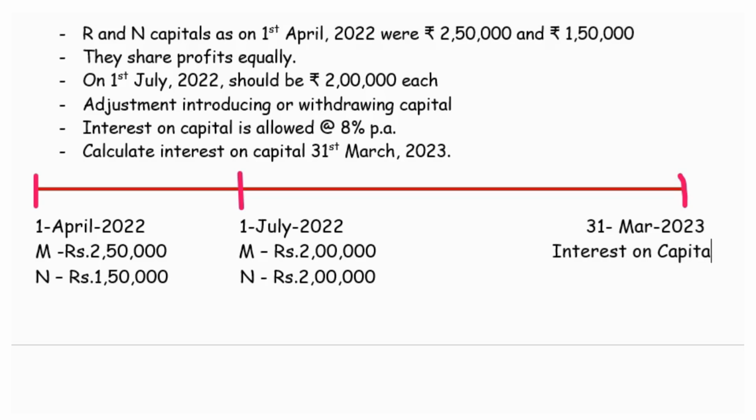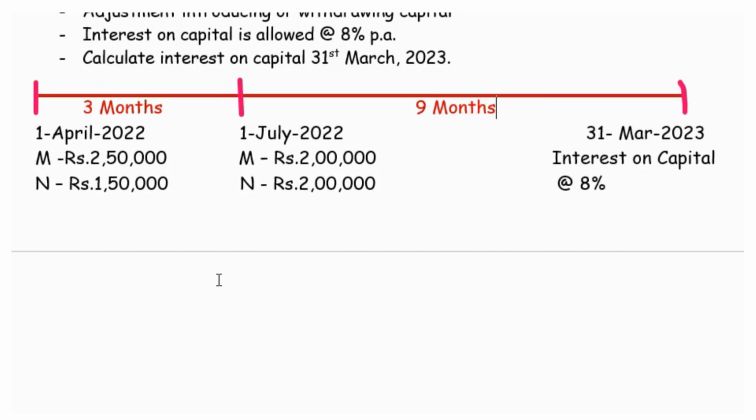Interest on capital at the rate of 8%. So first, from April to July, the duration is how much? It is 3 months. And from July to March, the duration is 9 months. The details we have fixed in a timeline. Now we will start calculating the interest on capital.